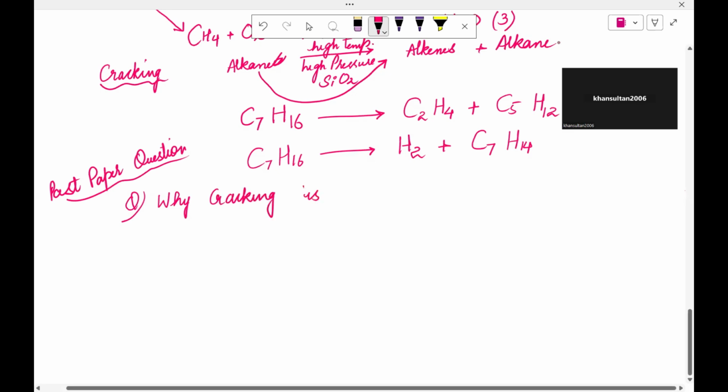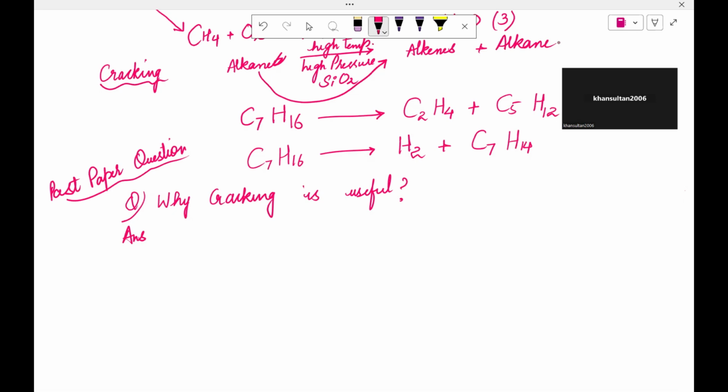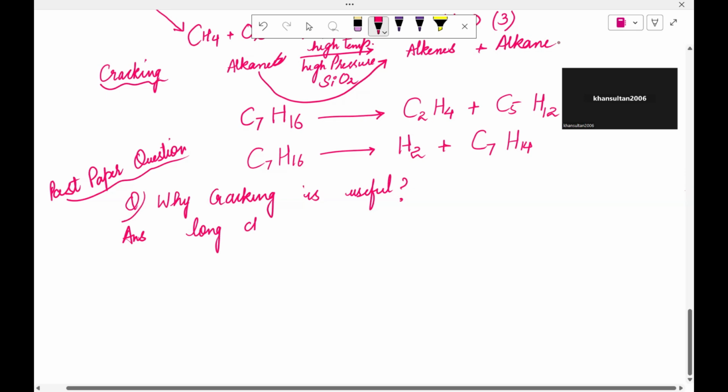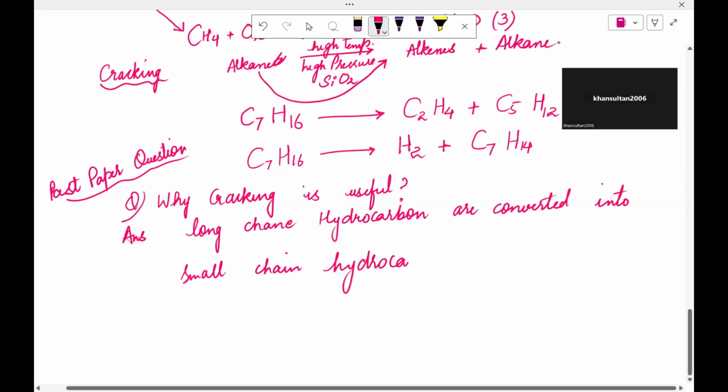I have already told you that in the process of cracking, we are basically converting long chain hydrocarbons into small chain hydrocarbons. And as I was saying before, these long chain hydrocarbons are less useful, and these small chain hydrocarbons are more useful.